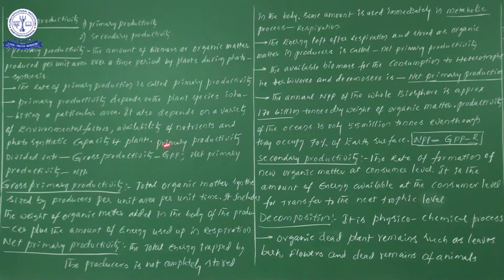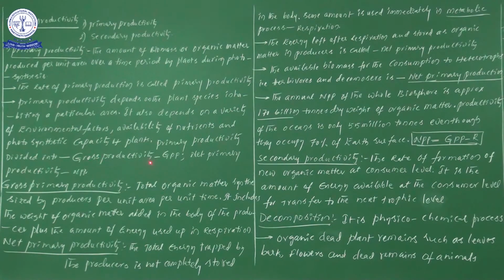Likewise, now this is a small piece of information regarding primary production. For our convenience in studying primary productivity, we divide it into two types. Primary productivity is divided into gross primary productivity, GPP. GPP is nothing but gross primary productivity. Try to remember that.